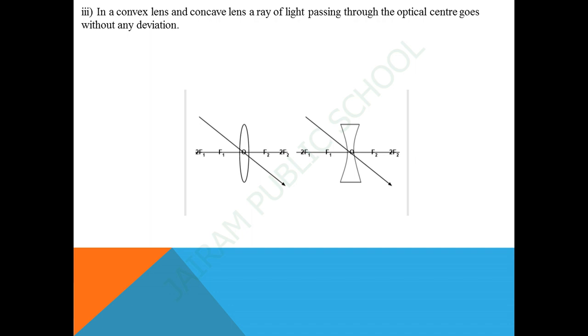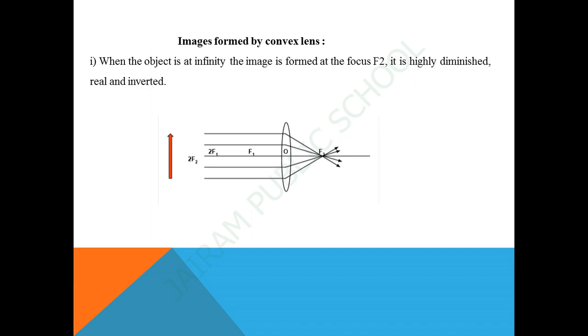The last point: a ray of light passing through the optical center of a lens will emerge without any deviation. Next, image formation by convex lens.